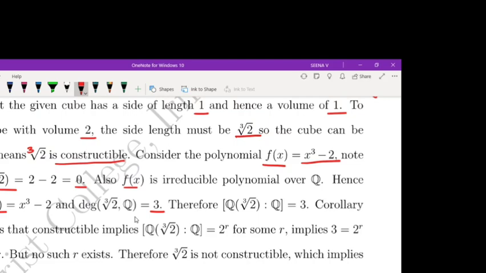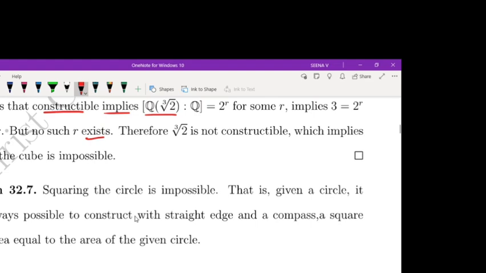But if a number gamma is a constructible number, then its degree must be a power of 2. Here the degree is 3. By Corollary 32.4, if gamma is constructible, then the degree of the cube root of 2 over Q must be of the form 2 raised to r for some r. But 3 equal to 2 raised to r for some r is impossible, since such an r does not exist. Therefore, the cube root of 2 is not constructible, which implies doubling the cube is impossible.